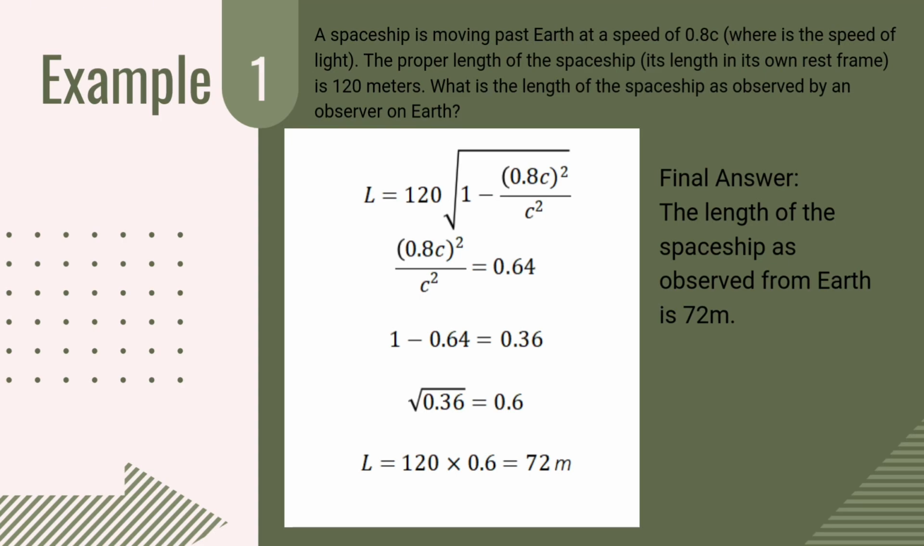Square 0.8 c and cancel out the c squared in both numerator and denominator. 1 minus 0.64 is equal to 0.36 and the square root of it is equal to 0.6. Now 120 multiplied by 0.6. The answer is 72 meters. For the interpretation, the length of the spaceship as observed from Earth is 72 meters.